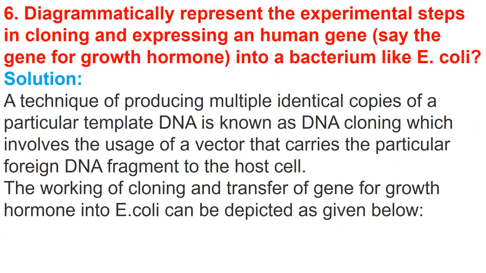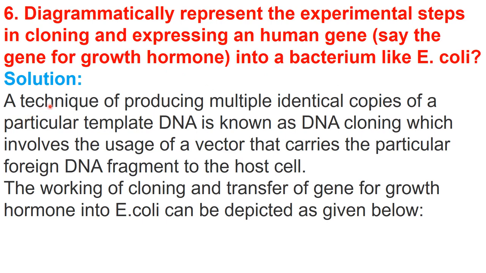The next question is, diagrammatically represent the experimental steps in cloning and expressing a human gene into a bacterium like E. coli. An example of a human gene is also given here. You need to show the cloning of the gene for growth hormone and expression of that gene in a bacterium.